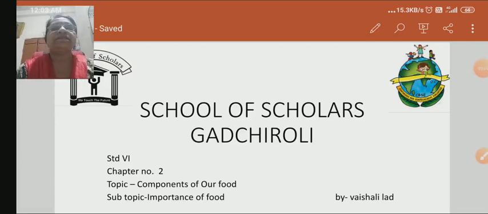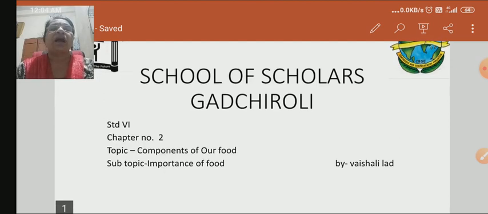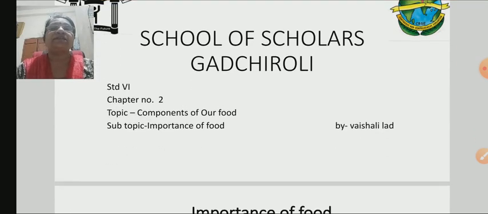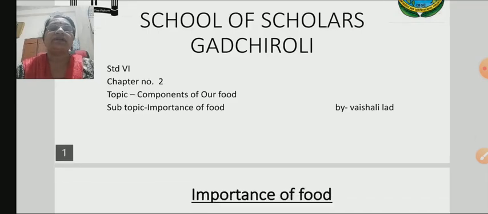Okay, now it is our science period. Here, our topic is components of our food. In this topic, let's have a quick review of what we learned in this chapter. I hope you all complete your question answers and worksheet also. And for those who missed any period or any portion, that's why I am repeating the topic. So in our topic, components of our food, let's see first the importance of food.